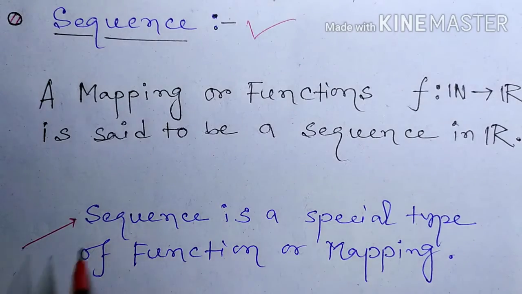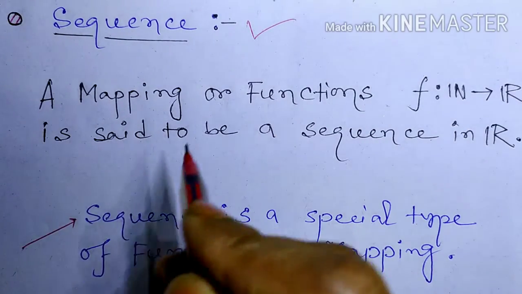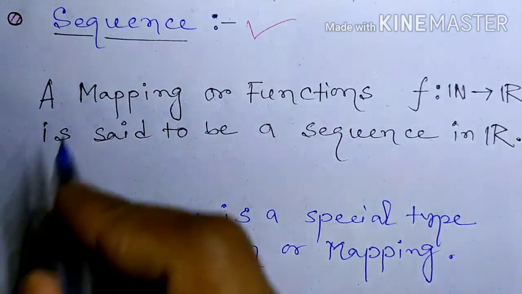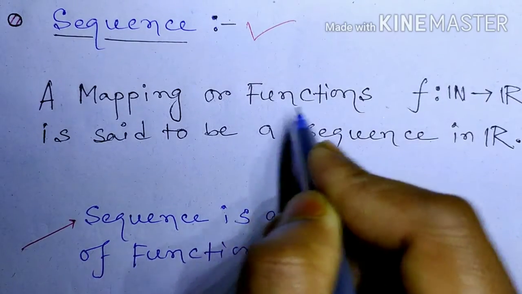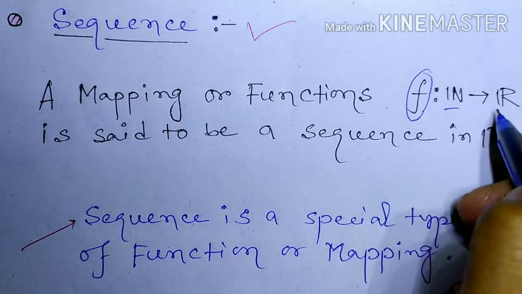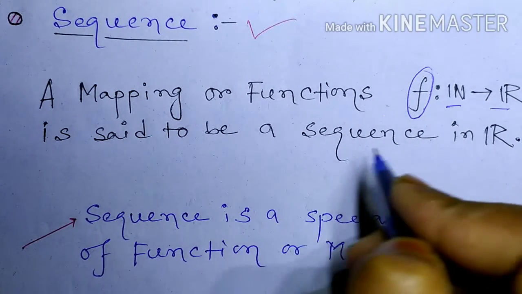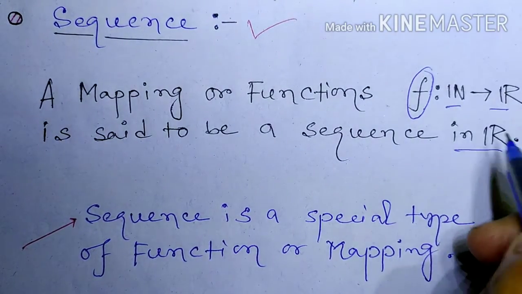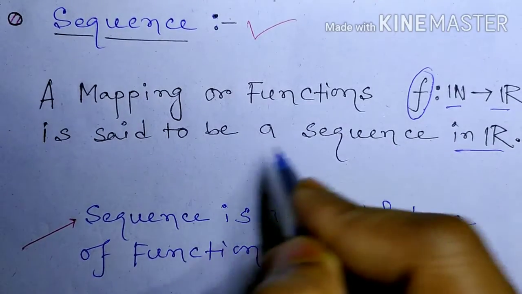So let's start. What is the definition of sequence? The definition of sequence is a mapping or function from natural numbers to real numbers, which is said to be a sequence in real numbers. This is the definition of sequence.